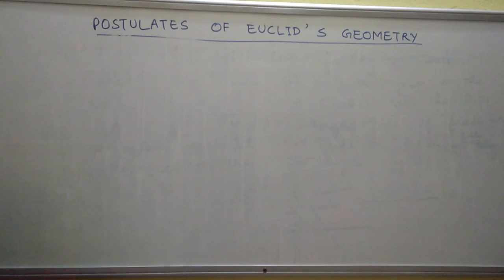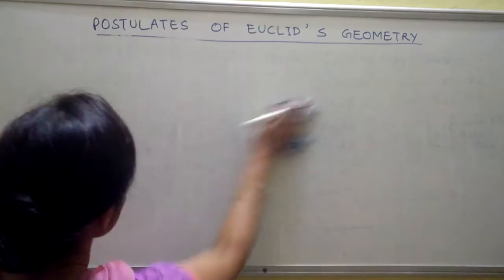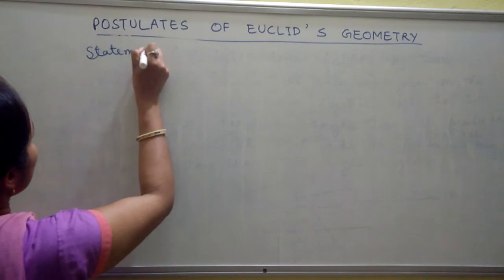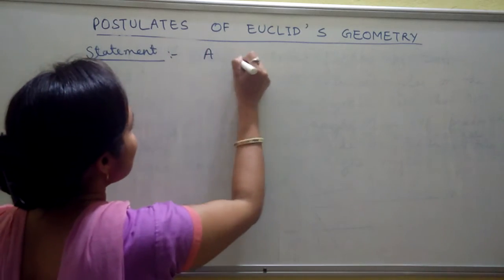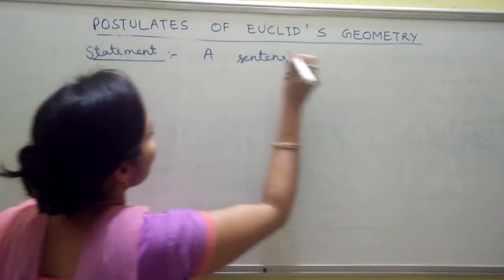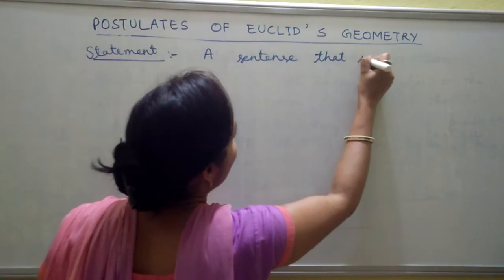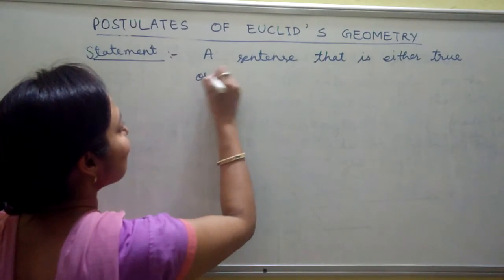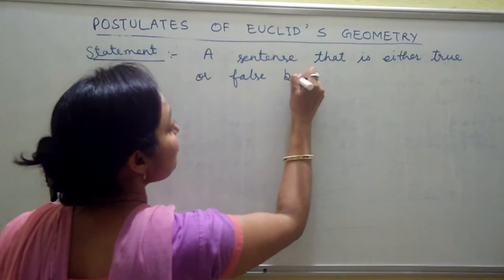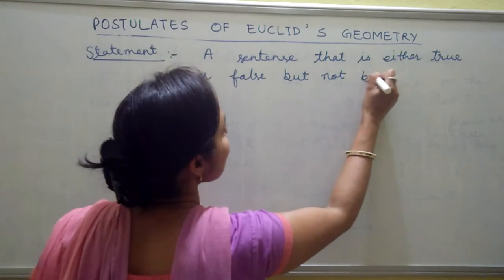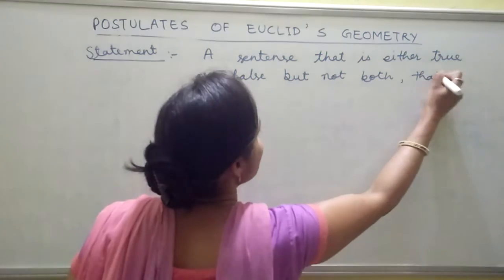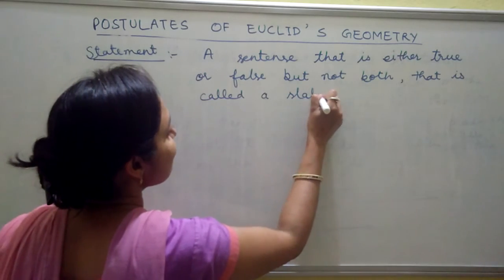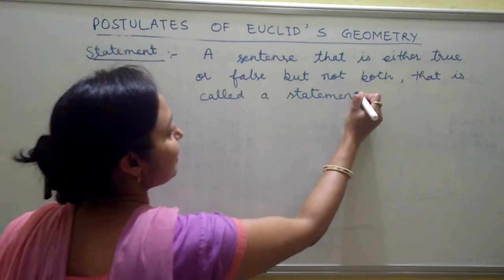What is a statement in mathematics? A sentence that is either true or false, but not both, is called a statement.